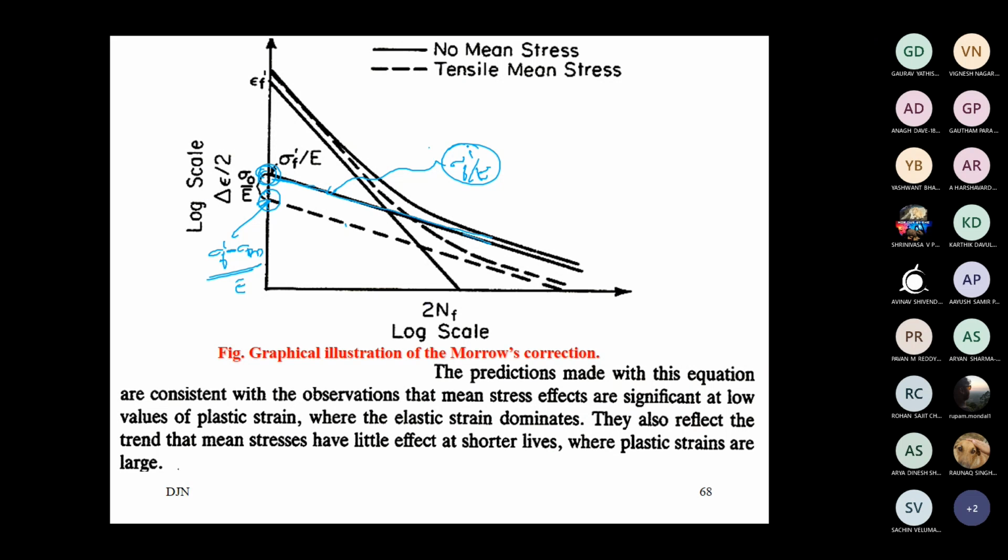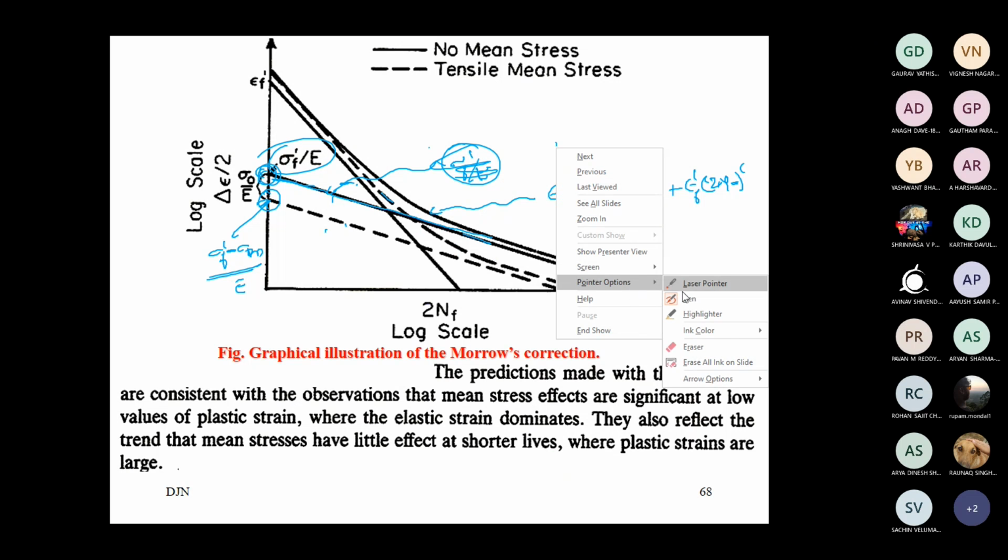The intercept is already written here. The curve has been reduced by that much amount, and therefore you can see the dashed line here. This was the life equation without mean stress: epsilon f dash by E 2Nf to the power b plus epsilon f dash into 2Nf to the power c. What about this new dashed line here? That is Morrow's equation.